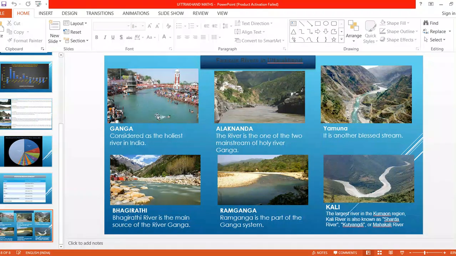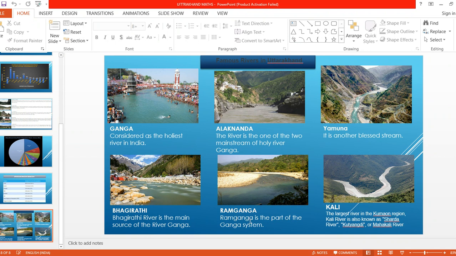Right. Then next we are seeing, children, the famous rivers in Uttarakhand. So Ganga river is the famous river we can see in Uttarakhand. This is considered the holiest river in India. Next, Alakananda, one of the two main streams of the holy river Ganga. Next, we are seeing another river, Yamuna. It is another blessed stream. Next, we can see the Bhagirathi. Bhagirathi river is the main source of the river Ganga.